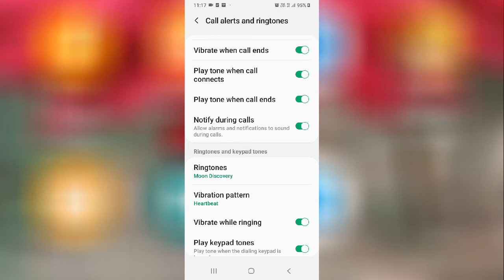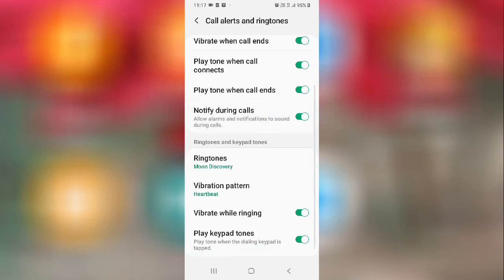And then, play tone when call ends. Whenever the phone call ends, you will hear a tone, some sound.